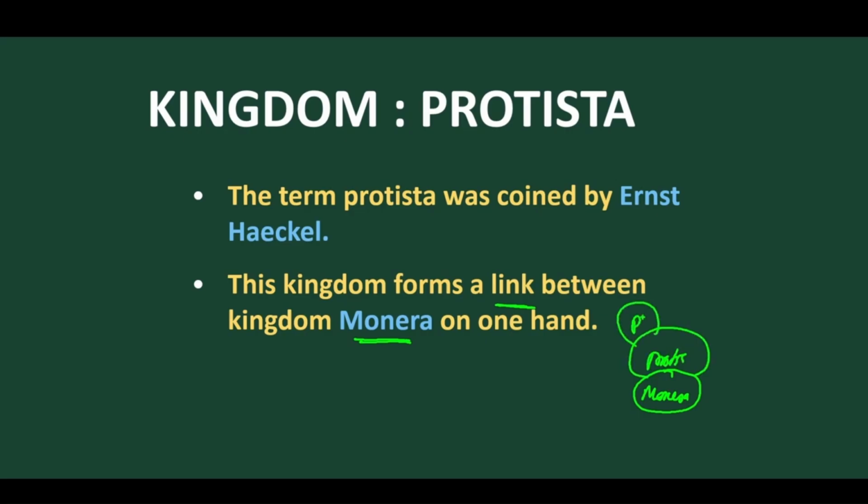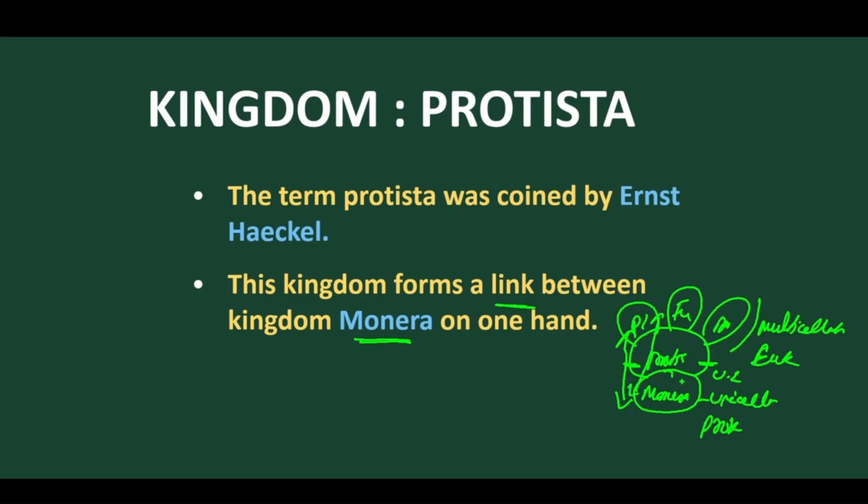Then we have plants, fungi, and animals, which are multicellular eukaryotes. So Protista forms a connecting link between unicellular and multicellular, and also between prokaryotes and eukaryotes.